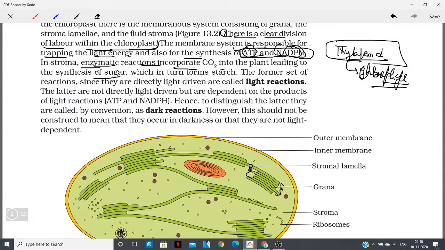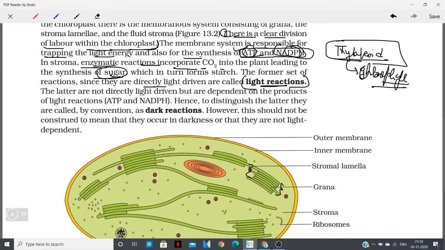It has enzymes which are responsible for incorporating the carbon dioxide into the plant and leading to the synthesis of sugar, ultimately producing glucose, which in turn forms starch. The former set of reactions is directly light driven. You'll see the set of reactions in detail, don't worry. They are called light reactions because they are directly driven by light. They take place with the help of light.